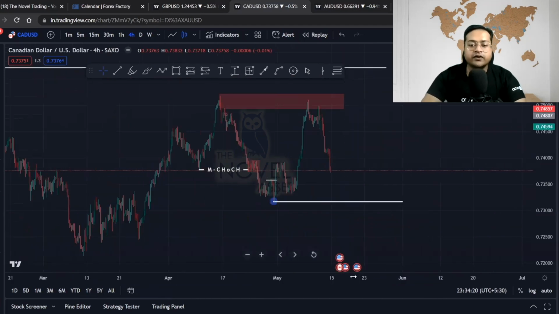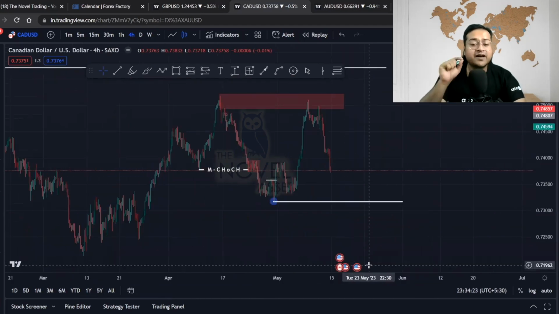If the news is going to come in the market, high probability says that the market will continue towards the downside in these news patterns. So this is how you can trade the Canadian USD in the coming week. And I've told you for the first 2 days of this week, that is Monday and Tuesday, you can focus on Canadian dollars, because both Canadian dollar and USD news is going to release in the market on the Tuesday itself.